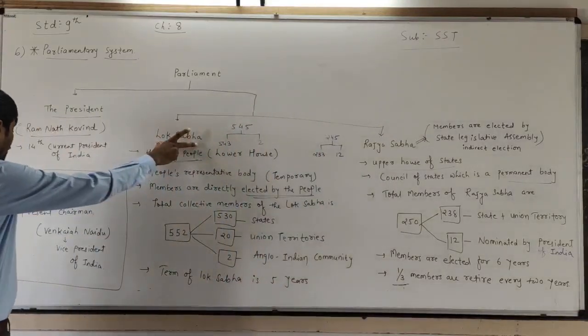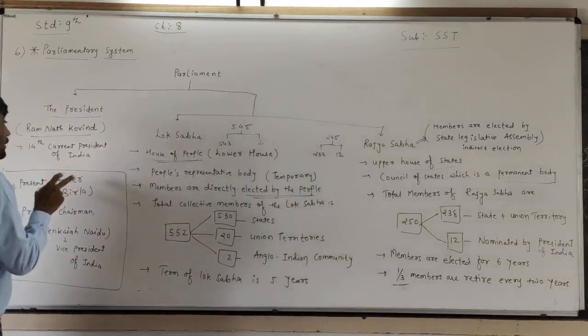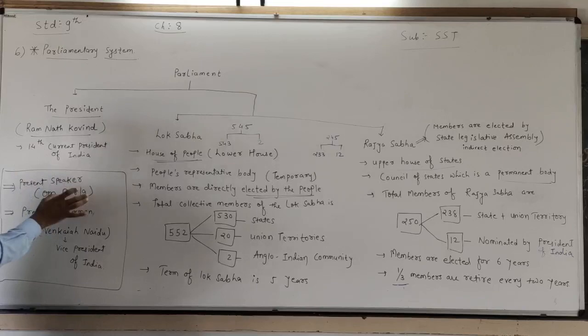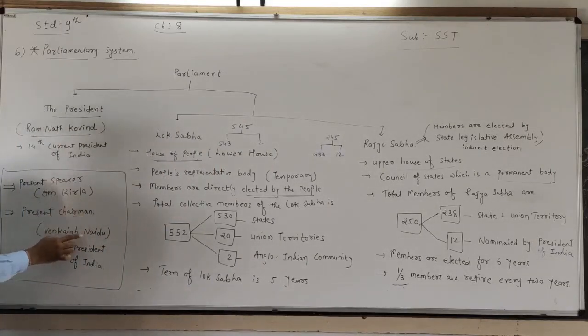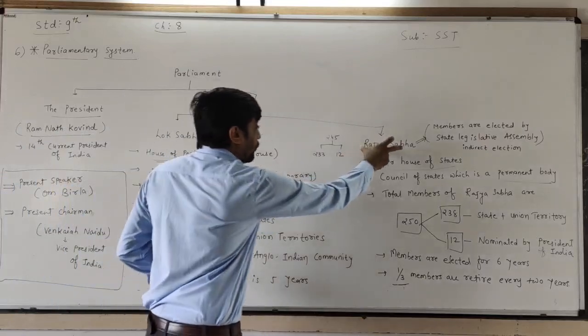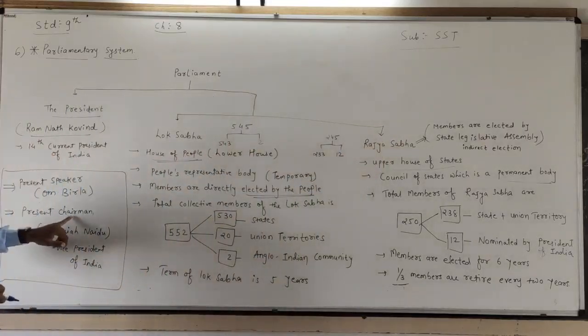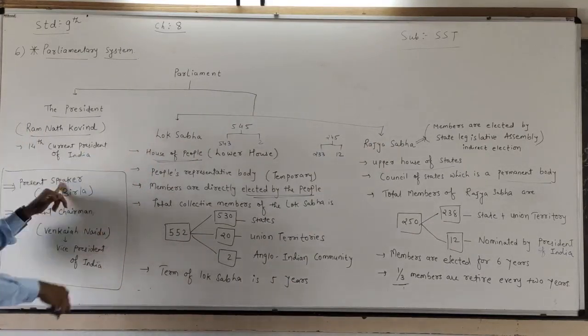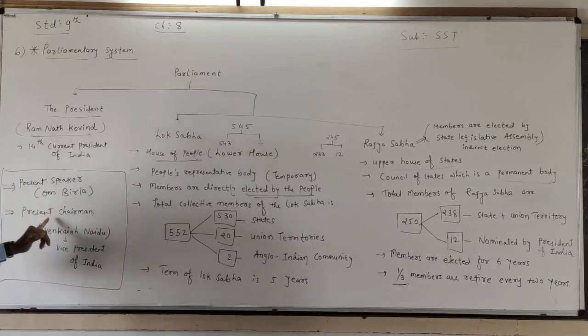The Lok Sabha works under the present speaker. Who is the present speaker? Om Birla is the present speaker of the Lok Sabha. While in the Rajya Sabha, the present chairman is Venkaiah Naidu, who is also the Vice President of India. So the main officer of the Rajya Sabha is the chairman, and in the Lok Sabha the main officer is the speaker. The speaker of the Lok Sabha is Om Birla, and the present chairman of the Rajya Sabha is Venkaiah Naidu.